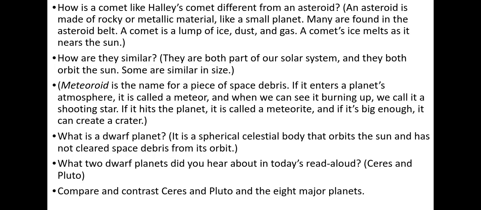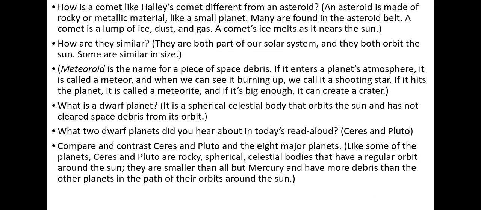How are they similar? How are they different? Like some of the planets, Ceres and Pluto are rocky, spherical, celestial bodies that have a regular orbit around the sun. They are smaller than all but Mercury and have more debris than the other planets in the path of their orbits around the sun.